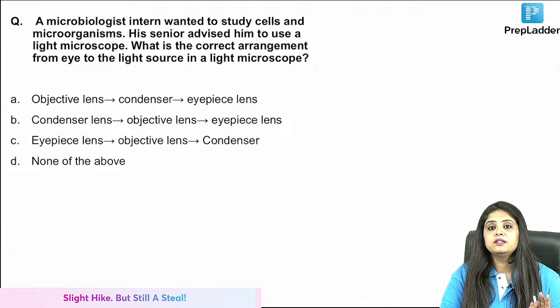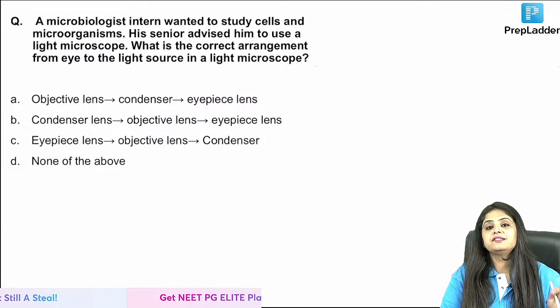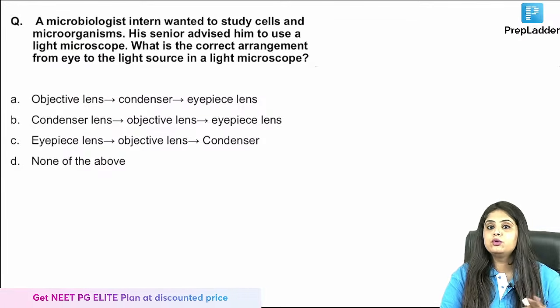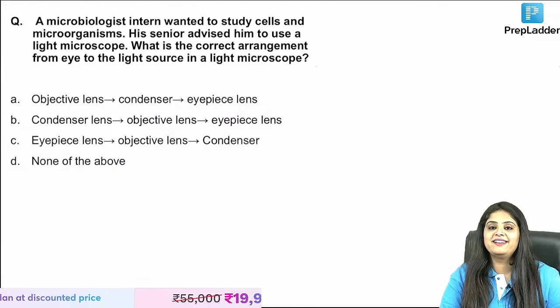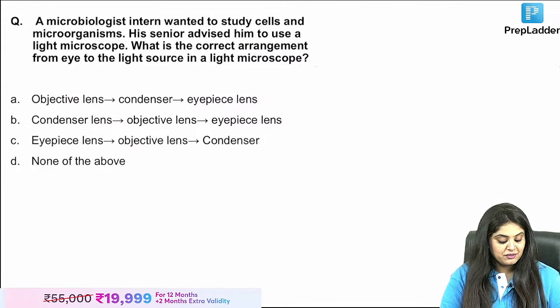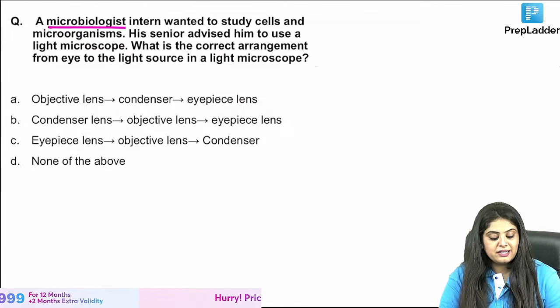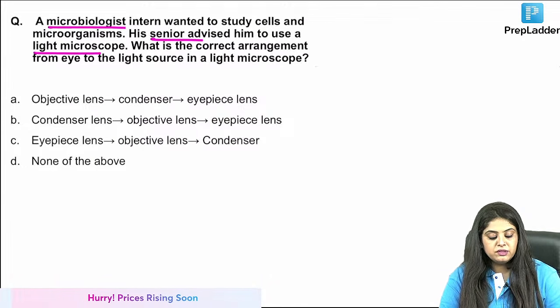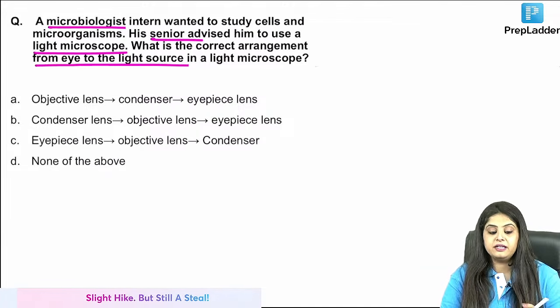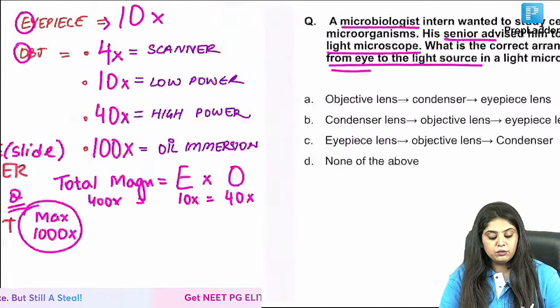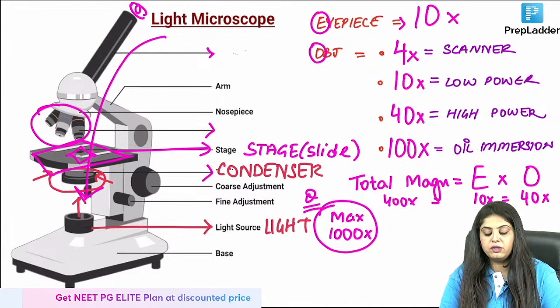So now the story is that I have incorporated all previous INI-CET, NEET, LRRs in one. You don't have to run here and there to view 400 LRRs. Everything is over here only. So if I ask you, the microbiologist wants to study cells, the senior advised him to use a light microscope. They want the sequence. Please read sequence from where to where. From eyes to the light source is what they are asking you.